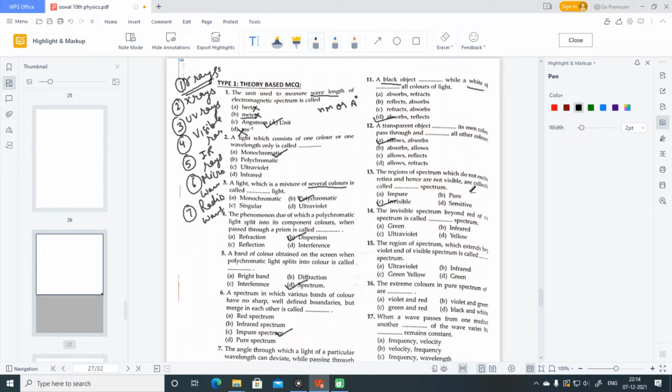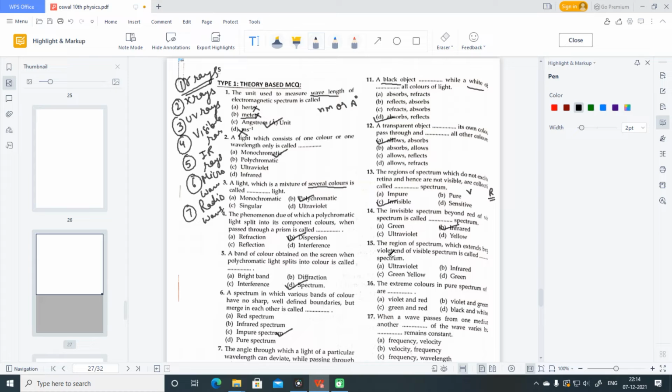What is the composition of visible spectrum? Visible spectrum starts from violet and goes to red. So red is having maximum wavelength. So after red, the invisible infrared radiations are falling. So the answer is infrared spectrum.